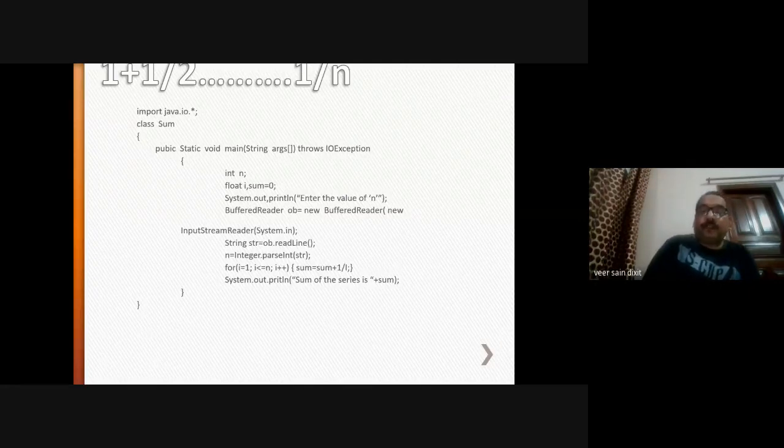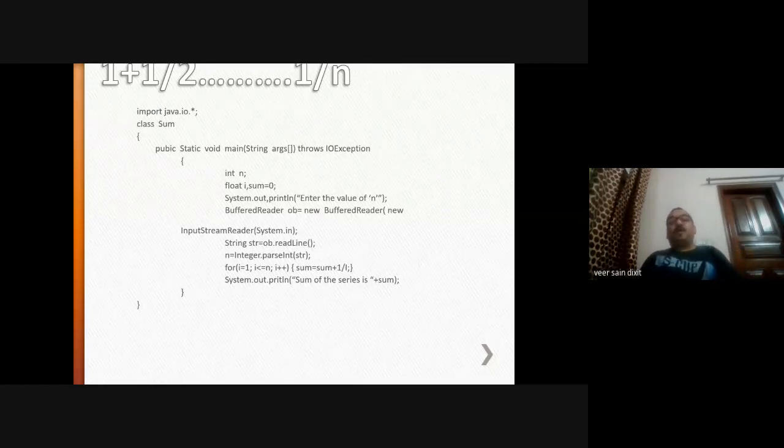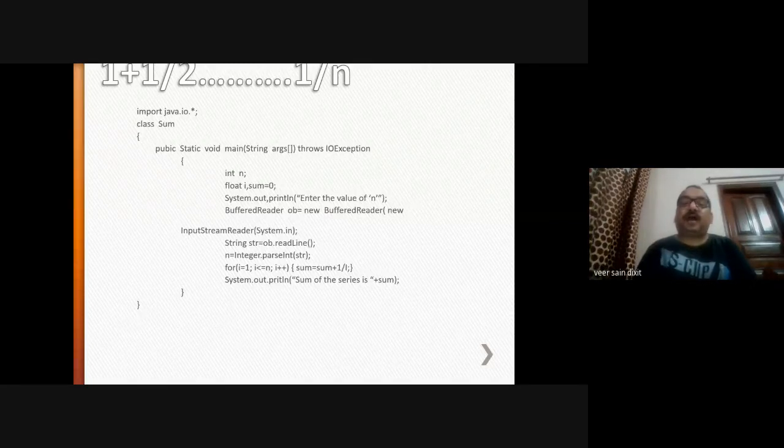After that, since buffered reader deals with the character input, that's why OB dot readLine. Read line, the entire line will be read by the object, and this readLine method is defined in the buffered reader class. OB dot readLine, the type of that is string. Now, since we have to compute the sum of this series up to nth term, that is of type integer. That's why we are using Integer dot parseInt, and we are passing this argument str.